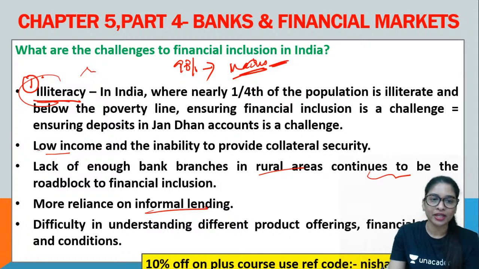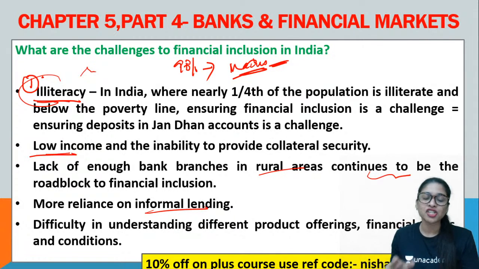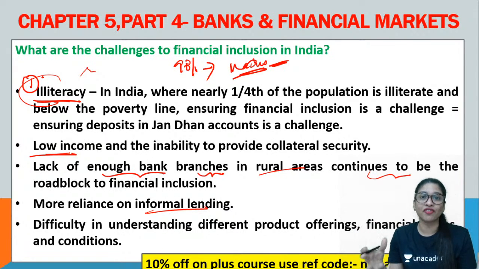The next point, low income. Based on this, what is the solution? Make sure that there is more and more increase in the level of wages and also employment opportunities to reduce the problem. Next is lack of enough branches. Start creating more branches even in rural areas to bridge the gap of infrastructure facility.